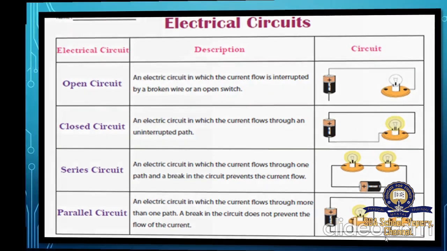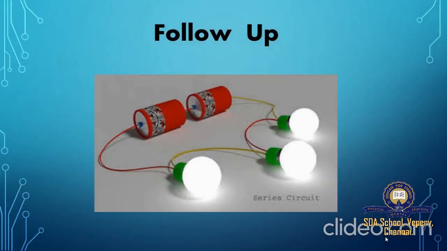For your follow-up work, I'm just going to give you a model making. So you can do a series circuit or a parallel circuit, any one circuit, by using a cell. And this simple method I've used here is a light bulb. It's just connected to the battery and it glows. Okay, this is a series circuit. You can do a parallel circuit or a series circuit. Any one circuit you need to do as a model, take a picture of it and upload it in Google Classroom.